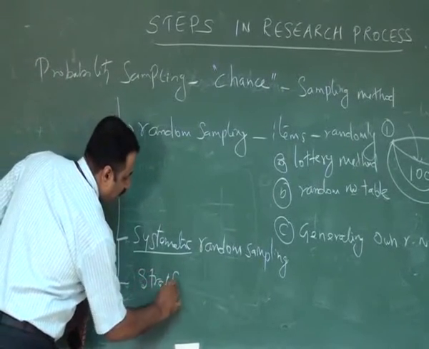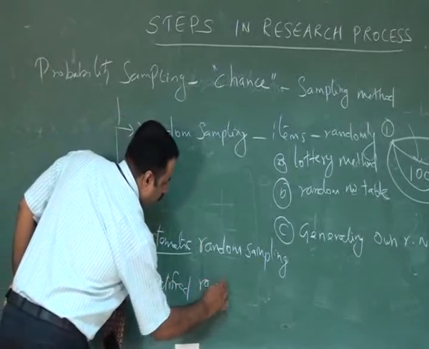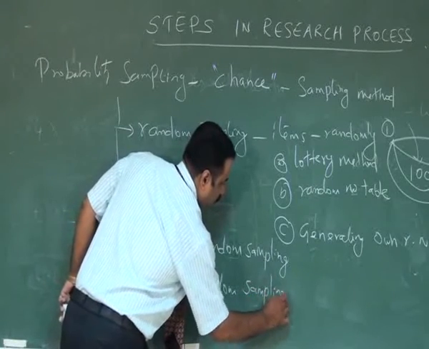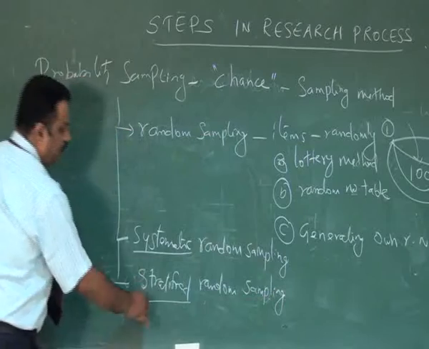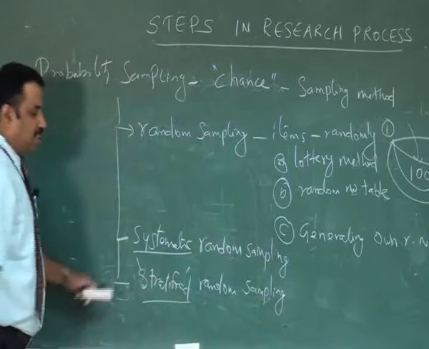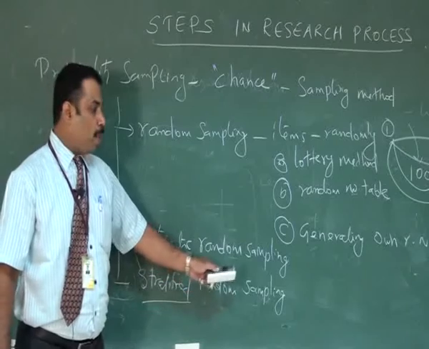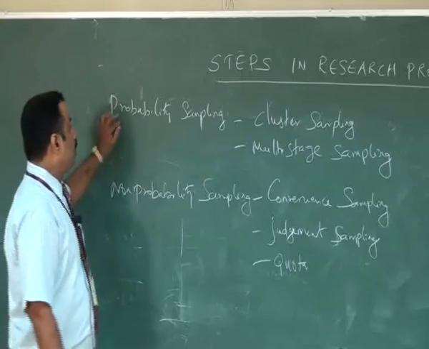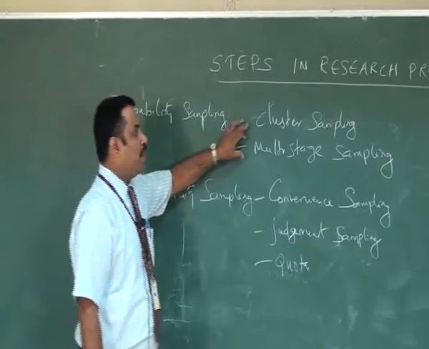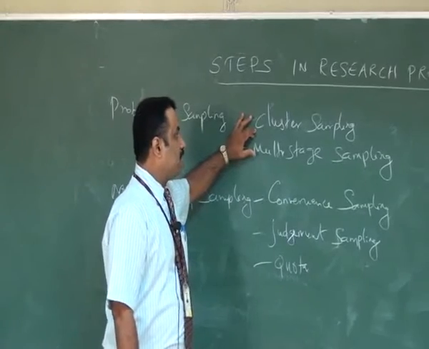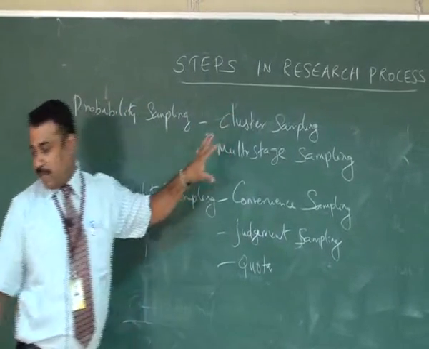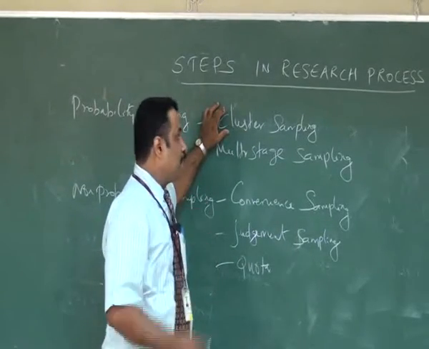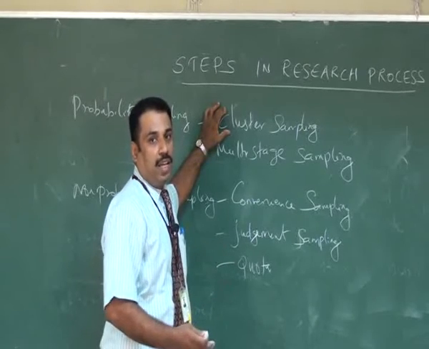The next method is stratified random sampling, or strata. This sampling method is used when the population is not in a homogeneous group. Then, in the case of probability sampling, there is cluster sampling. The researcher selects a big area. It is very difficult to collect samples from a big area, like a country such as India.